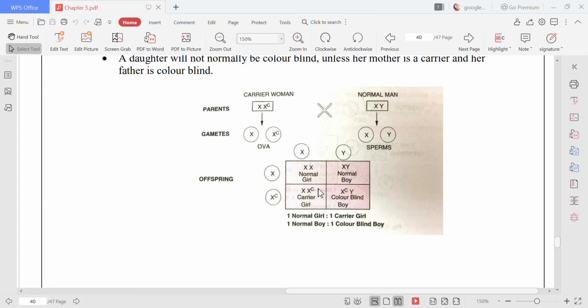Then only she can be color blind. Otherwise, she will be a carrier. But in case of males, because the Y chromosome does not have this gene, that is excluded, and only one X chromosome is there, and that too is carrying the C gene, which is the colorblind gene. That is why the male is colorblind.